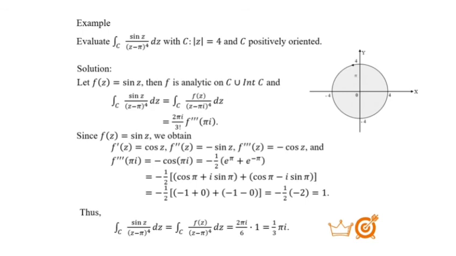From the calculation before, we have 2πi over 3 factorial, which is 6, and multiplied by f triple prime of πi, which is equal to 1. So we have one third πi.